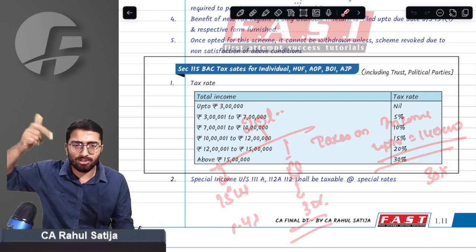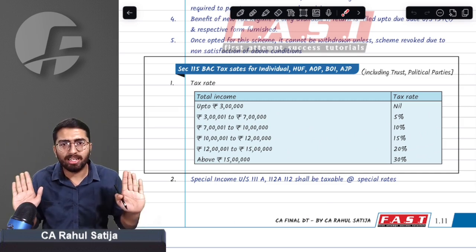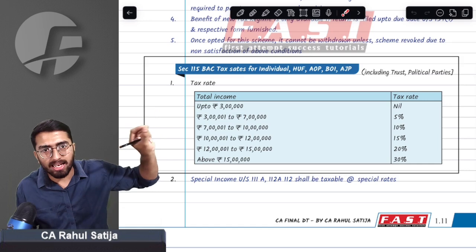You can solve in this way. ICAI also does it in the same way. You need not worry about it. You just need to remember this tax rate by heart.